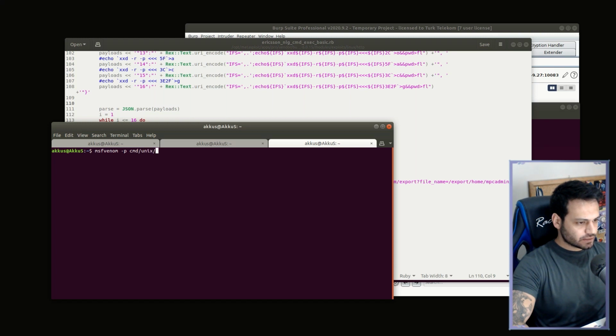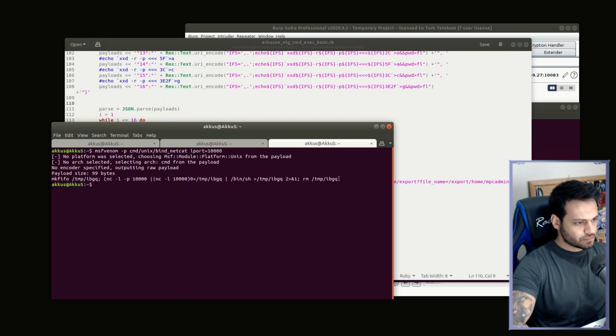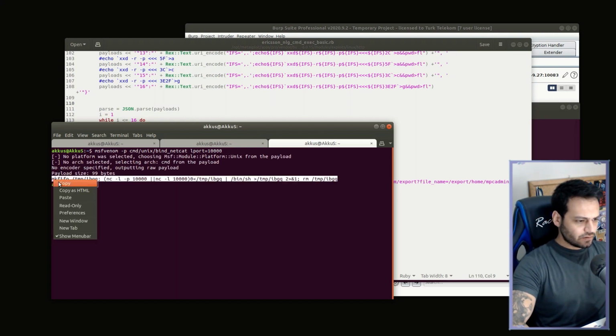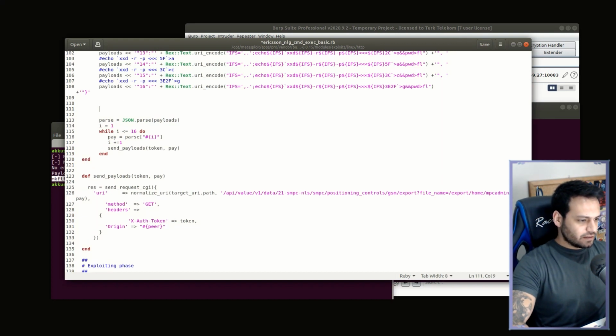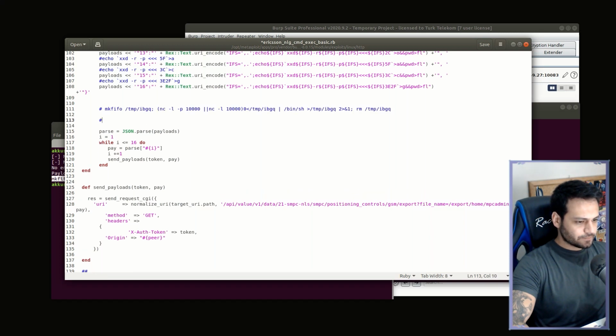CMD unix bind netcat port 10000 maybe. Let's put the payload into the exploit as a note and let's analyze what should come after the payload. We will print the first part of the payload to the file named p1.